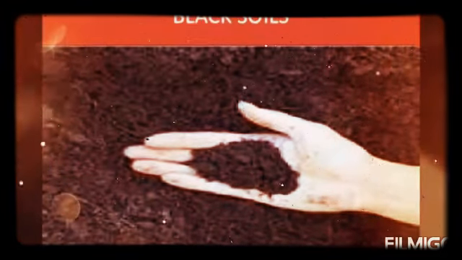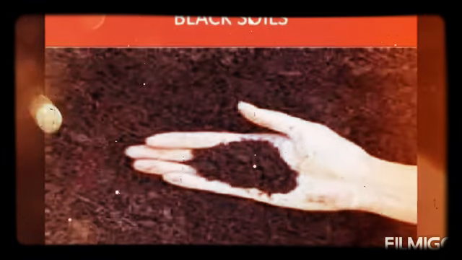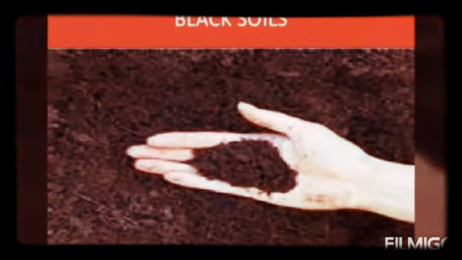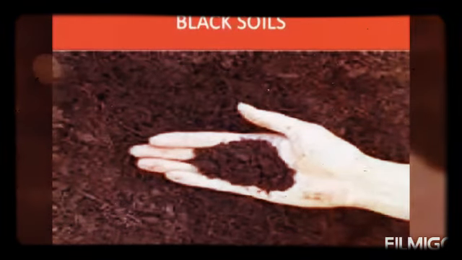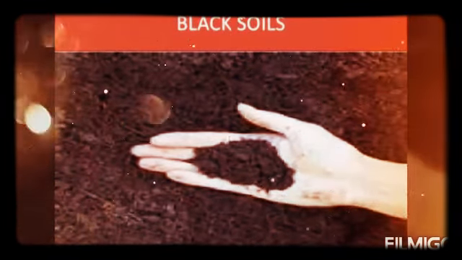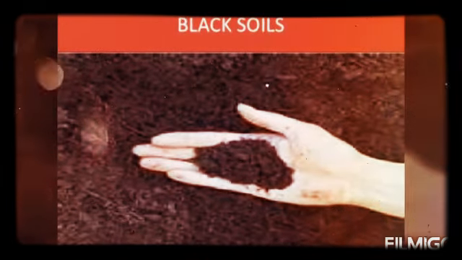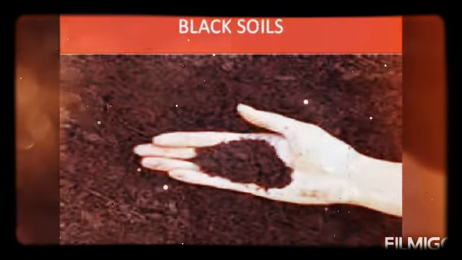And the second soil is black soil. Black soil is rich in minerals. It is found mainly in western and southern states of India. It is the best for growing cotton.